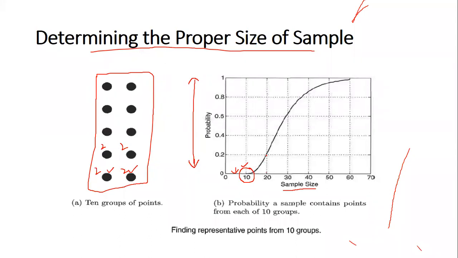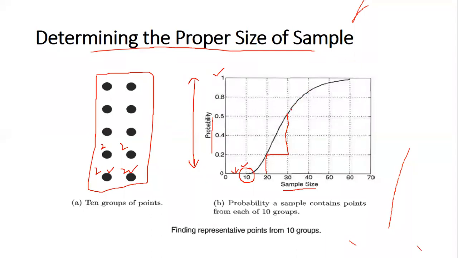As we go to 30, from 10 to 20 we see a difference of 0.2. From 20 to 30, we see a difference of how much? 0.4. So as the size increases, there is a very high chance of meeting the requirement. What is the requirement? The requirement is that the sample is going to be in such a way that it represents the entire data set.